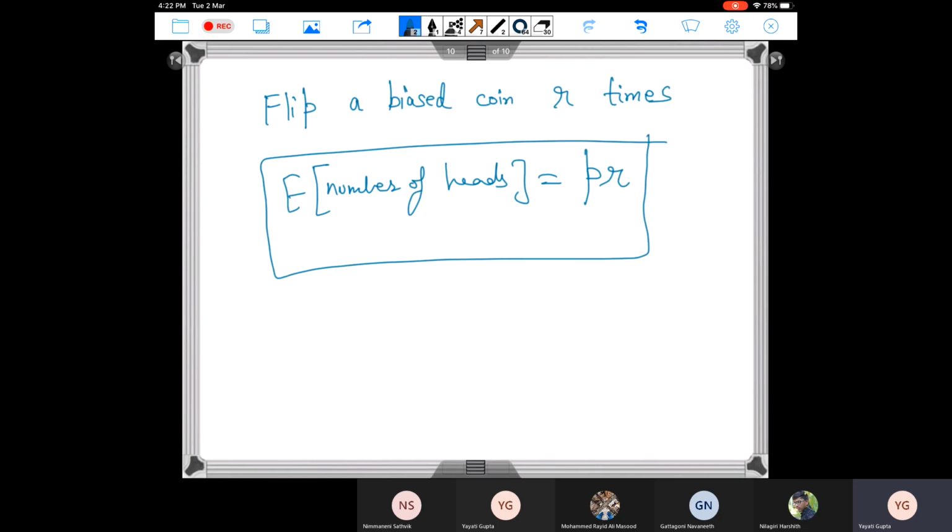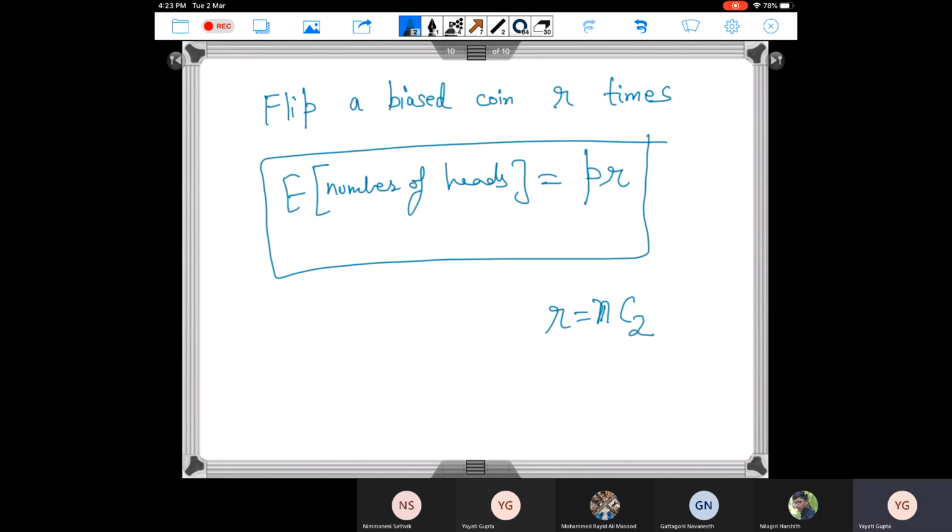Now can you apply this formula to our case and determine the expected number of edges? The experiment is completely the same. All of us have done that experiment. How many times did we flip the coin? We flipped the coin for every edge, so N choose 2 times. So our R is N choose 2, and the probability is P.